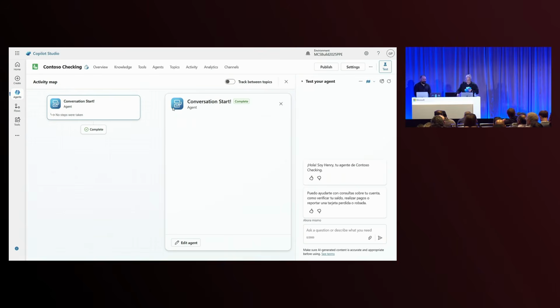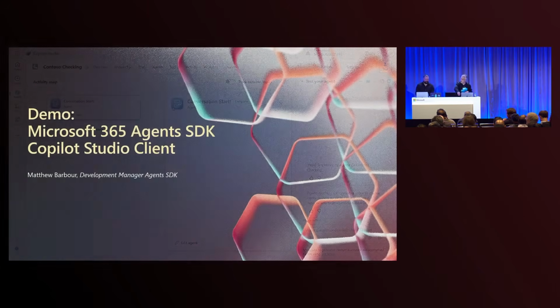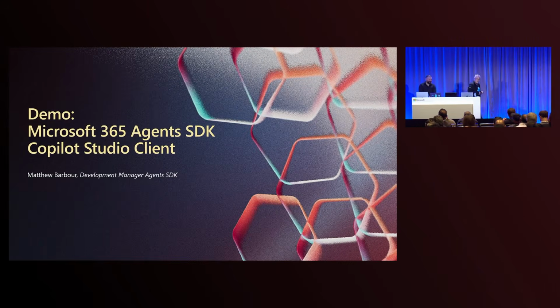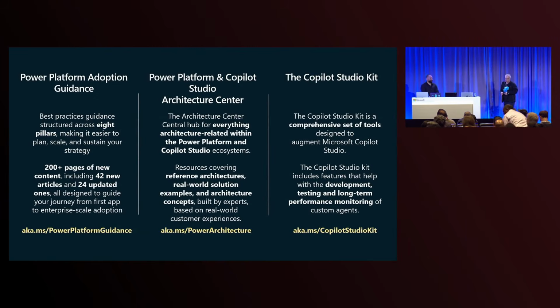Thank you, Salem, and thank you for recapping the point that I completely forgot to say earlier. That's fantastic. Okay, folks, we're just about at the end of the session now. So I wanted to take this opportunity to call out a couple of resources. Here are some resources from our awesome PowerCat team, some architecture guidance, some best practices, and the Copilot Studio Kit.